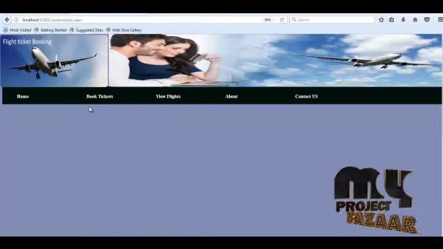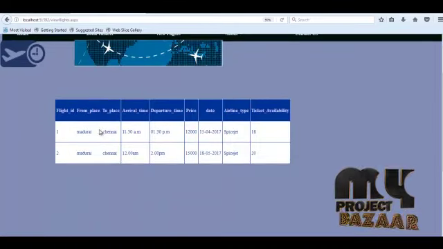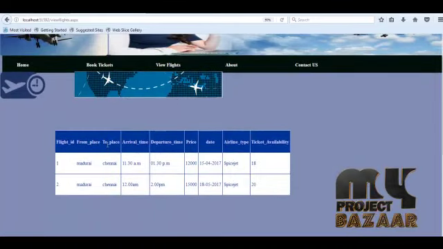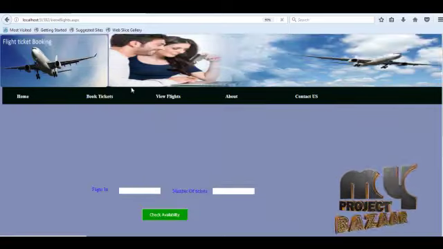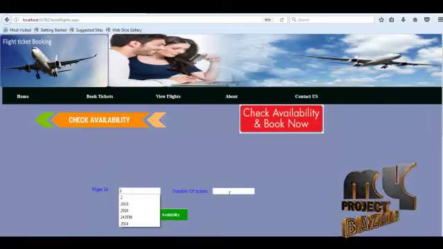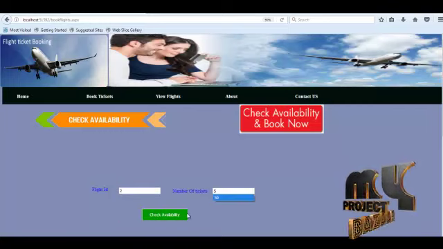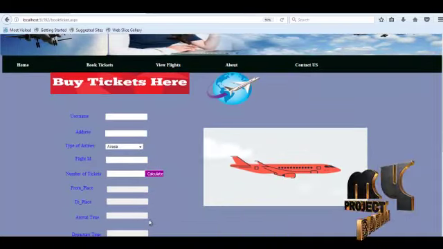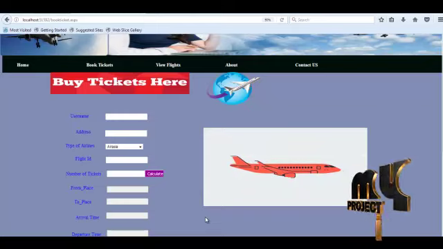Here we show the navigation links: book ticket, view flights and about. When the user clicks the view flights navigation link, here we show the flight ID, from place to place, arrival time, departure time, price, date and airline, and ticket availability. These are the details of a particular type of flight. Now the user wants to book a flight. Here they must put the flight ID and the number of tickets the user wants. Then check availability. If there is a ticket, this page opens; otherwise a ticket not available message will be shown.